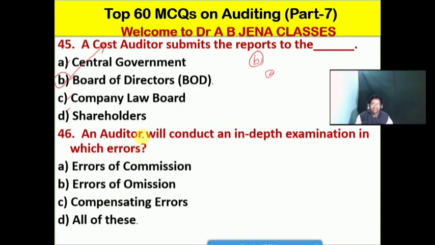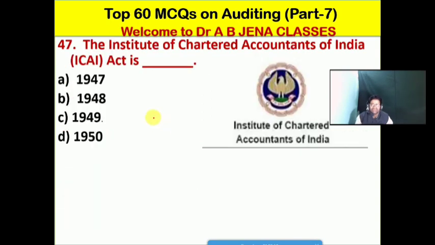So next one, we will see, an auditor will conduct an in-depth examination in which errors? Whether the errors of commission, B, it's the errors of omission, C, it's the compensating errors, D, all of these, friends. So D is the right option for this MCQ. So an auditor will conduct an in-depth examination of not only the errors of commission but also errors of omission as well as the compensating errors. So D is the right option for this MCQ.